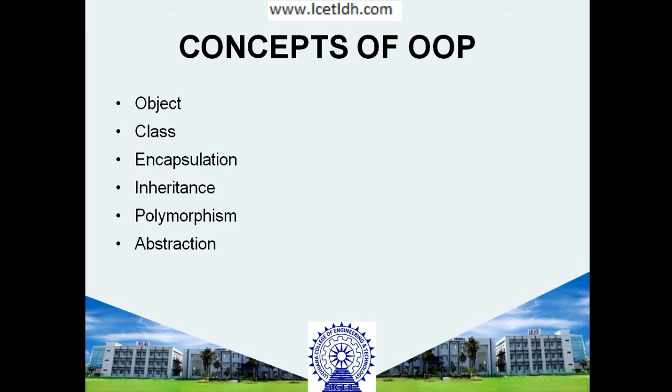Next is polymorphism. Polymorphism means you can choose a name for any variable or method, and you can use that particular method for some other purpose as well. So you can use a single word for many tasks.